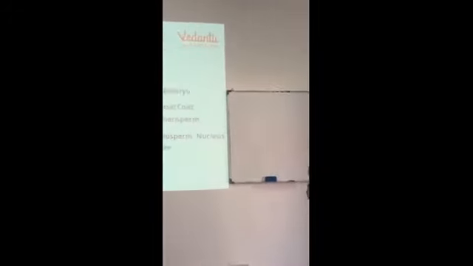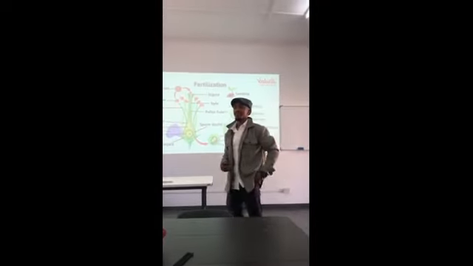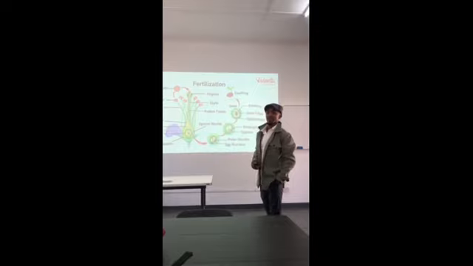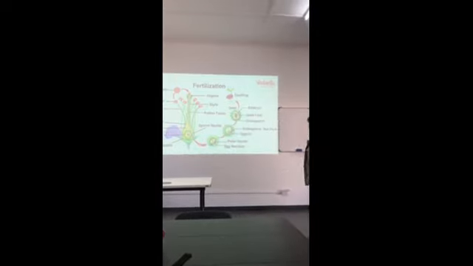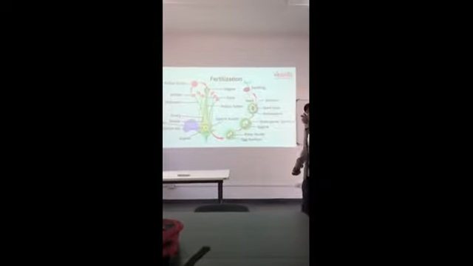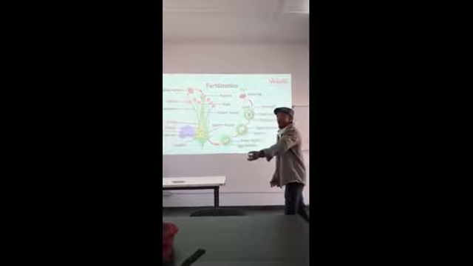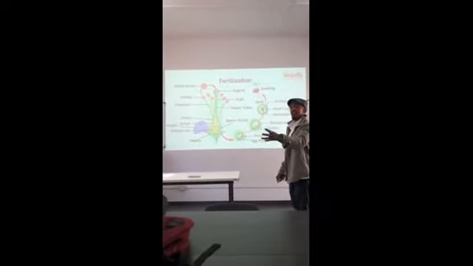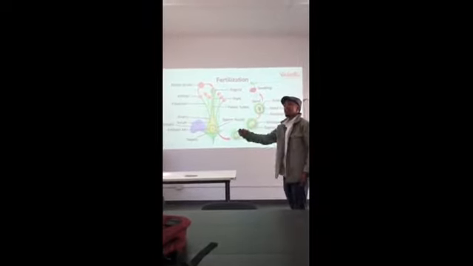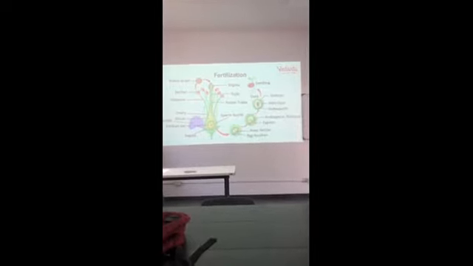Who can tell me what is a zygote? A zygote will be the offspring. In order to be an offspring, there must be a fusion of the cell of the male part and the female part to form a zygote.